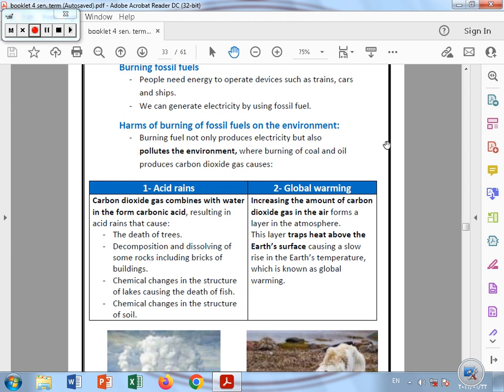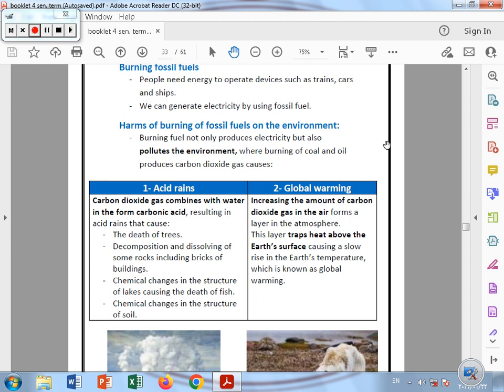Okay, we know that people need energy to operate their devices such as trains, cars and ships. And we also generate electricity by using the fossil fuels. But burning the fossil fuels has a large amount of bad effects and harms that affect our life and affect our earth. So they pollute the environment and produce a large amount of carbon dioxide gas, and this causes two very main problems on our earth, like the acid rains and the global warming.